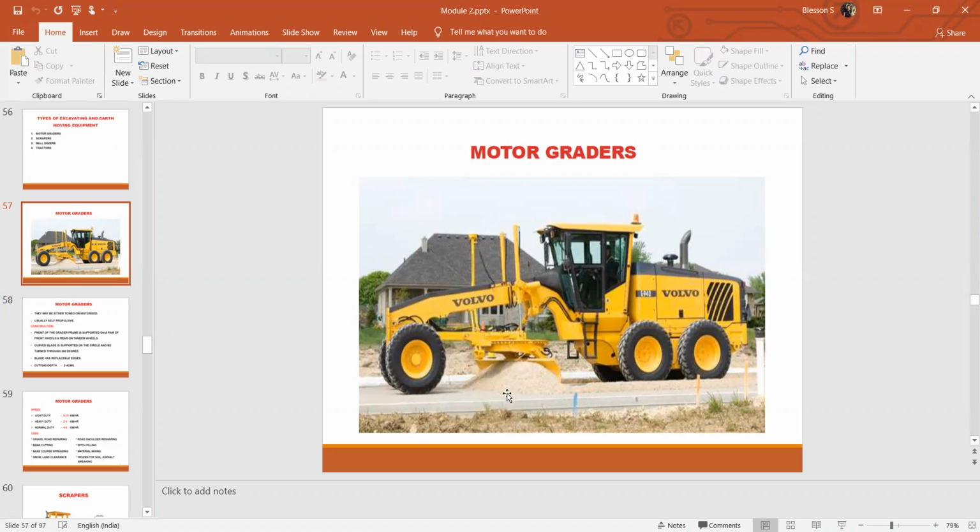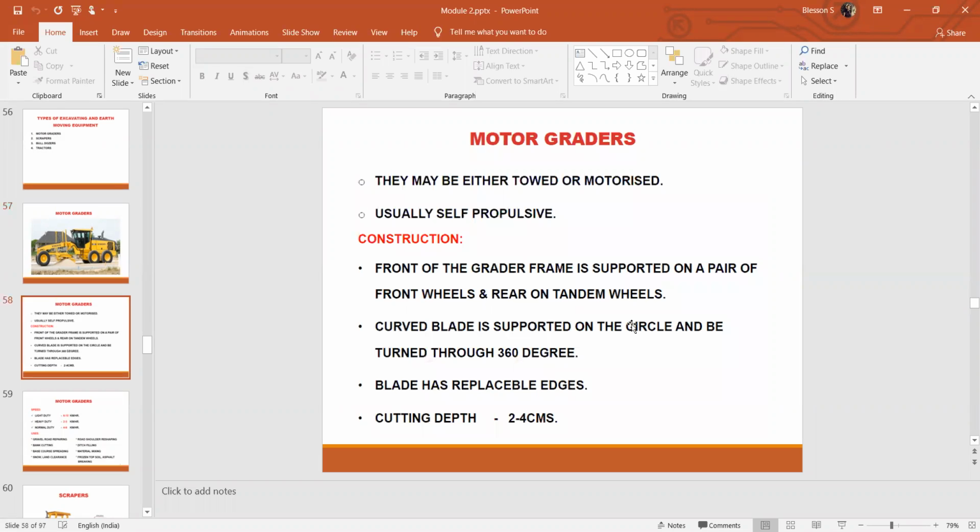The in-between part of the grader is normally used for leveling of ground. You have seen road construction; this kind of motor grader will be used to level the ground once the materials have been laid, or to remove plantation like greenery or small plants growing over the ground.